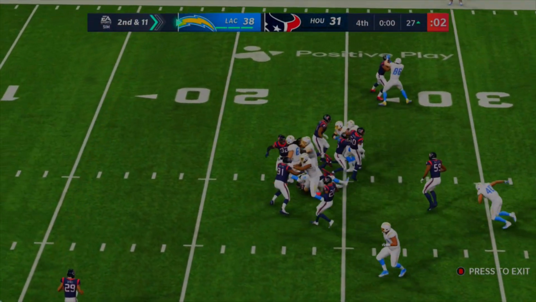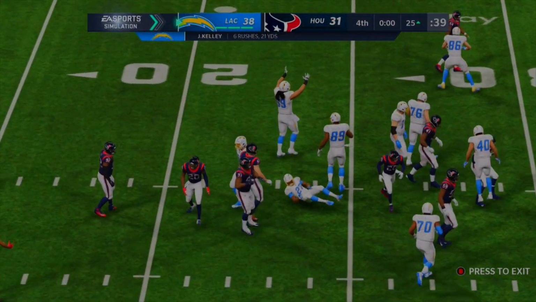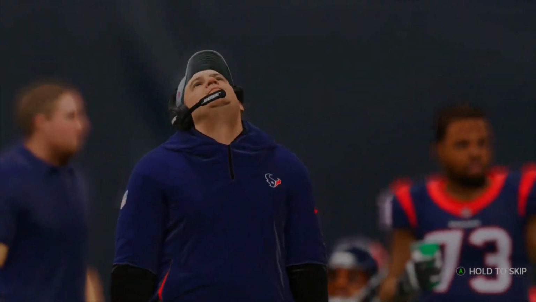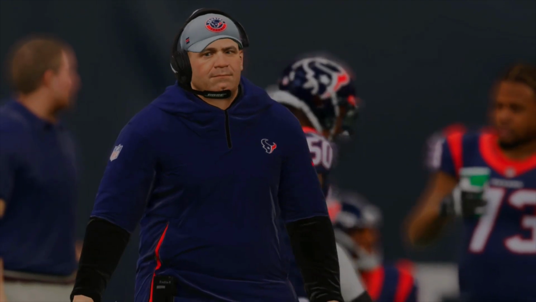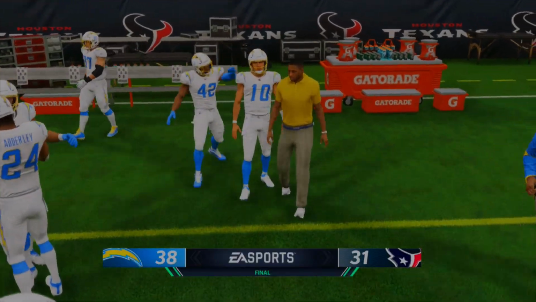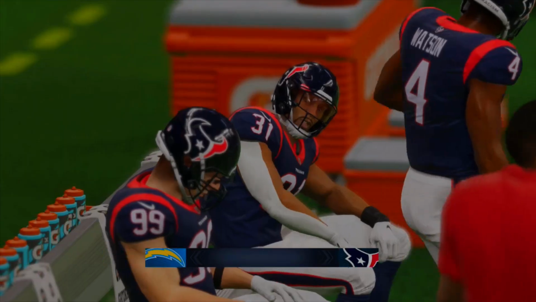We'll start with the Texans and Chargers. Let's go. All right, so our number 1 and our number 2 seed are actually going to lose in this bracket, with the Panthers being number 1 seed, they lose, and the number 2 Texans, they're going to lose to the Chargers. So another upset, but I mean, it could have gone both ways. The Texans could have won this game, but well, I mean, these are both pretty mediocre teams. But the Chargers come out on top 38-31.